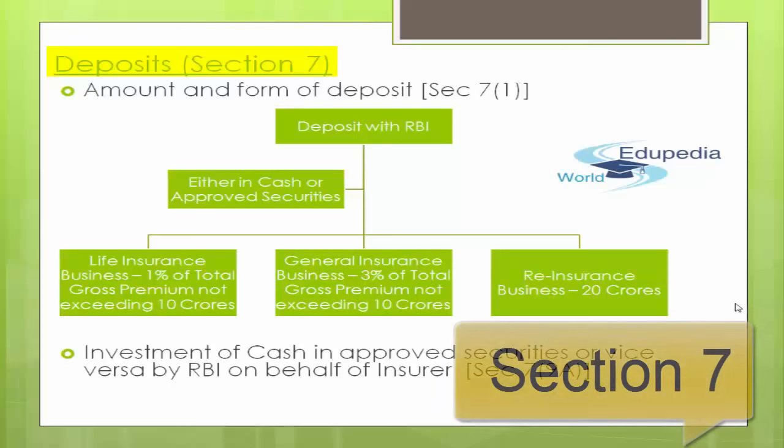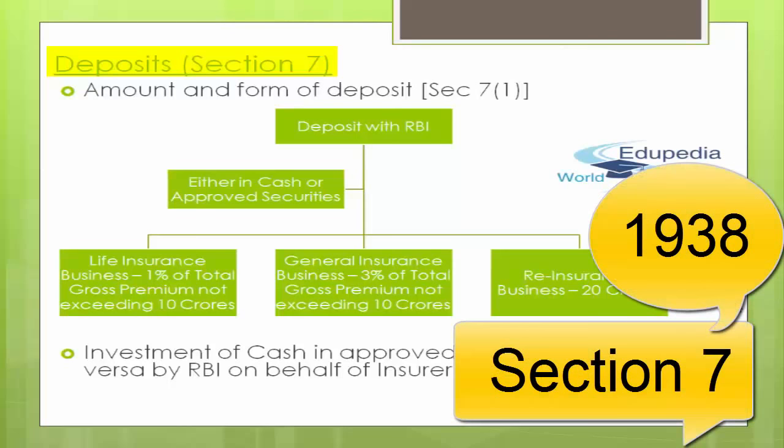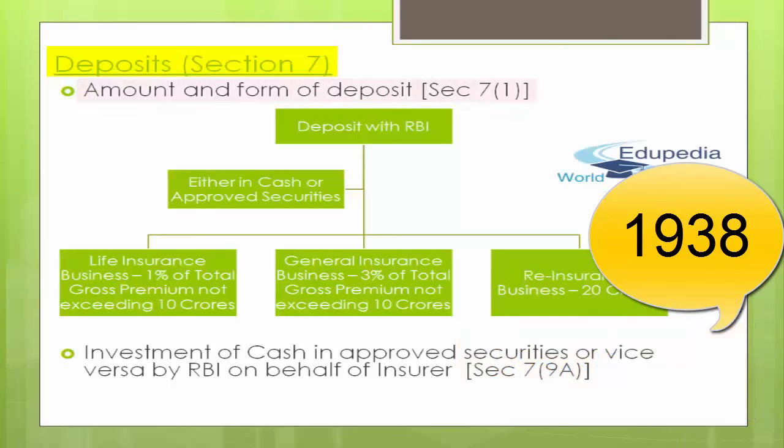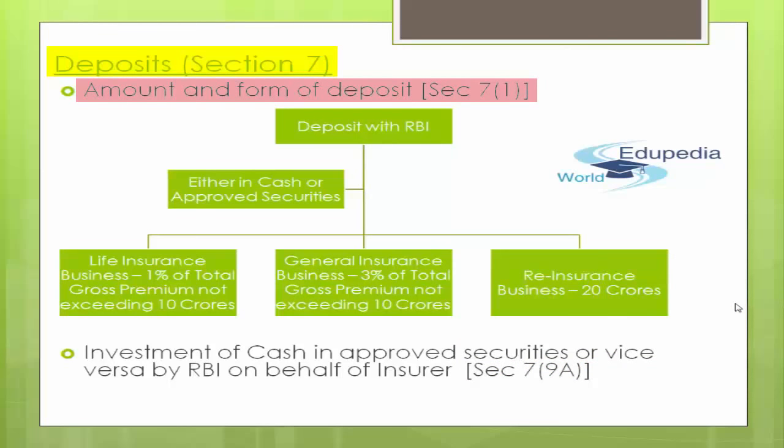This part will be covered under section 7 of the Insurance Act 1938. What are the amount and the form of that deposit, which is extremely crucial for any insurance business company to have deposited first of all? If you are starting up any insurance business, you need to deposit your amount with RBI, Reserve Bank of India. Every insurer needs to do that in one of two forms, either in cash or approved securities.